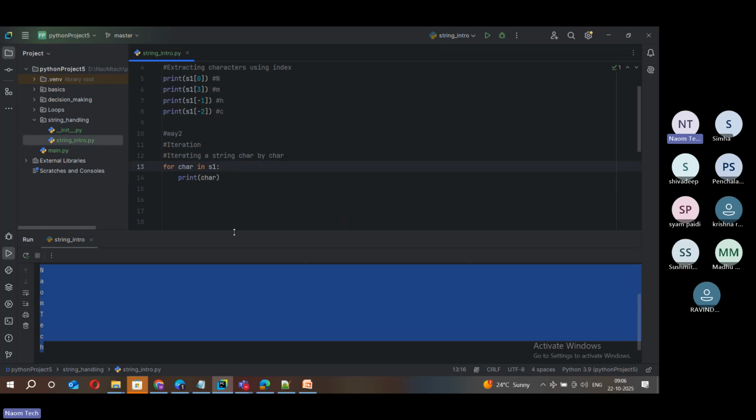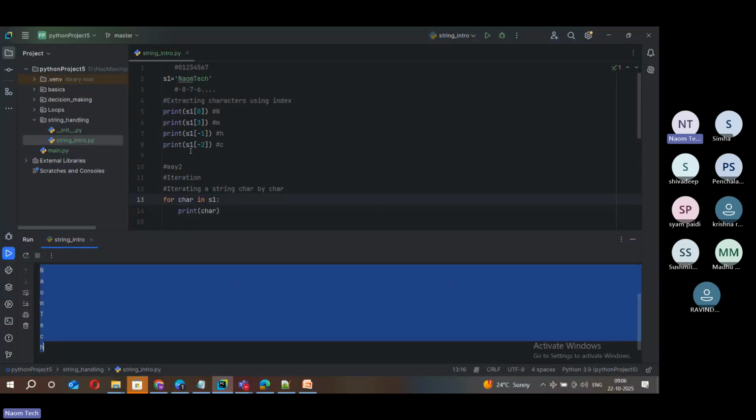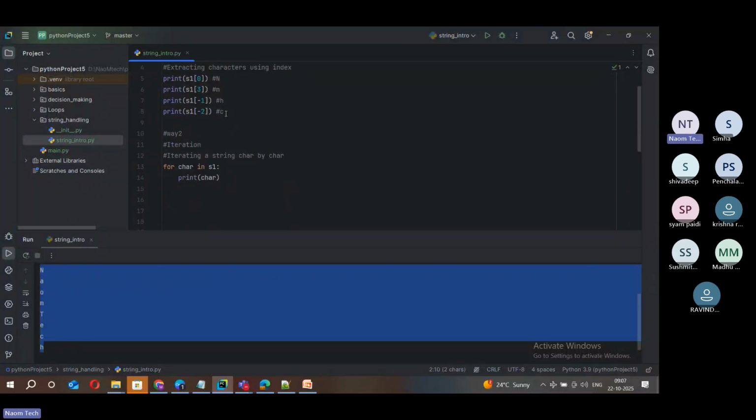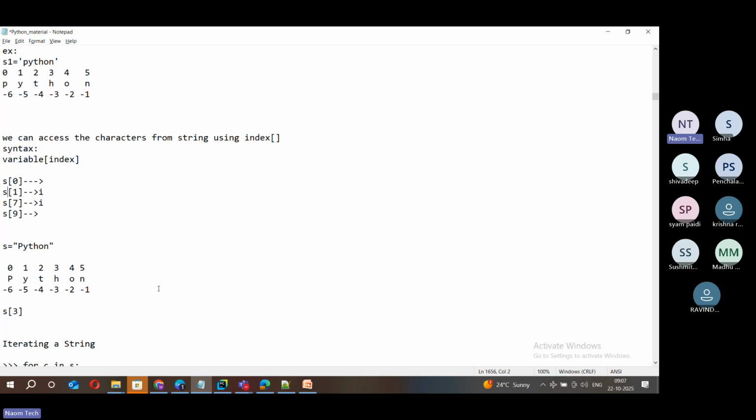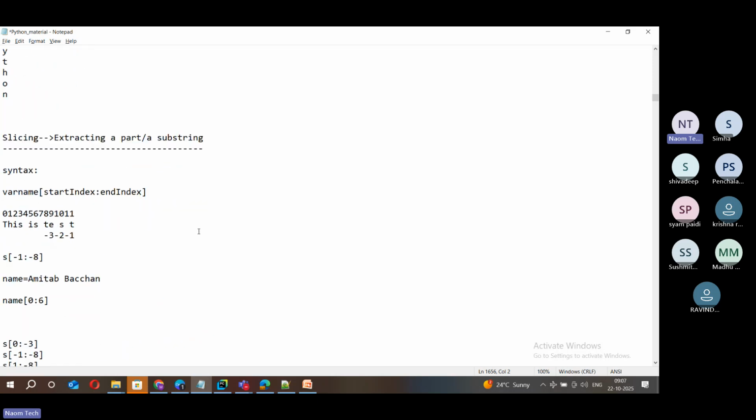Okay, so next, another scenario. This is way two. There are other ways. Way three, what is that? Applying slicing. Suppose I want to get a part of this string, like the first part, the last part, or the middle part of the string. Then what should I do? This is very, very important for you, friends. That is called slicing. I am going to talk about another beautiful topic of strings: slicing.